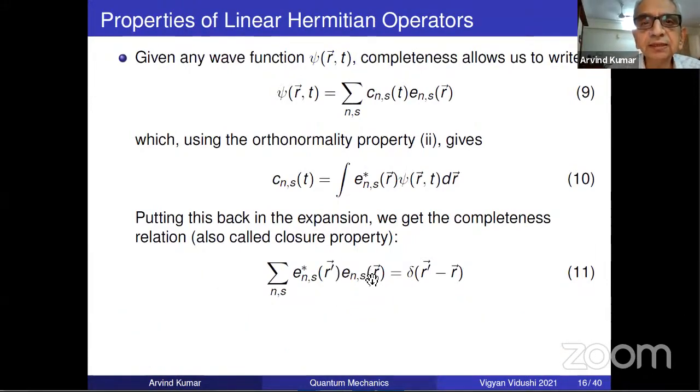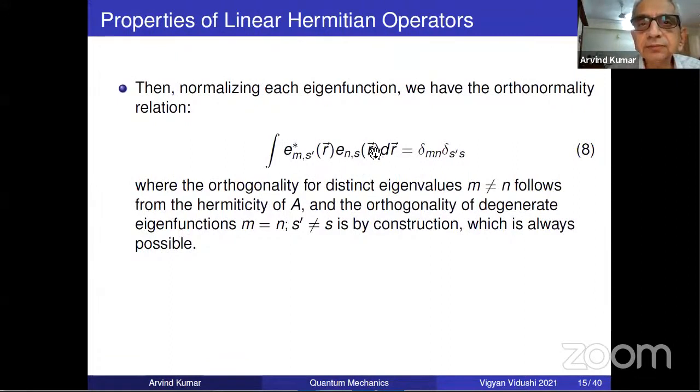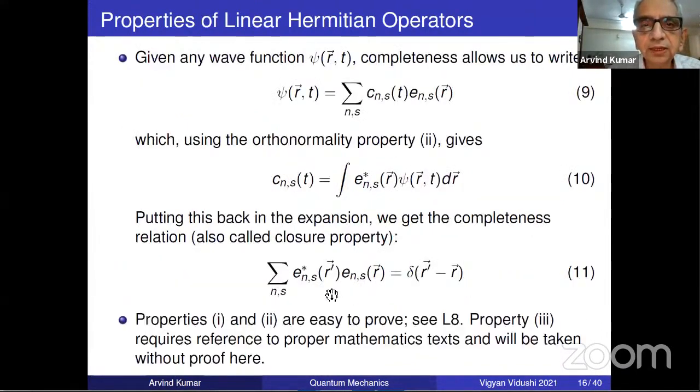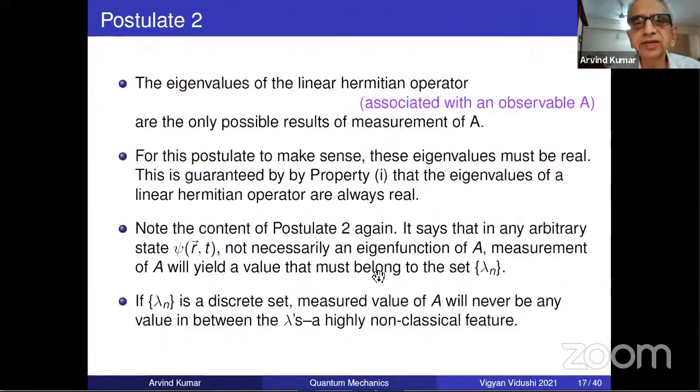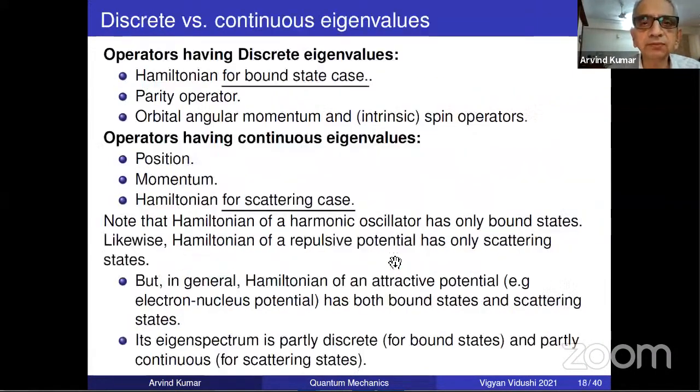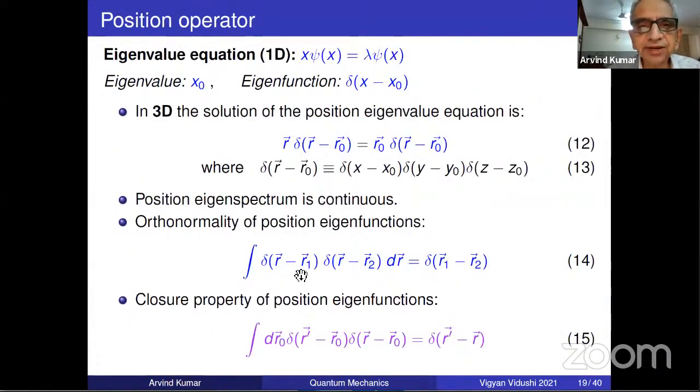And what is orthogonality? Orthogonality is integration over the function. The argument is the same. These are different. And what is closure? Closure, arguments are different. Eigenvalues are being summed over. So with a little practice, you will know all this very well. So this is eigenvalues are different, same argument, same variable, integrate. Here, coordinates are, I mean, these arguments are different, eigenvalue is the same, sum it over all the eigenvalues. So it's similar looking.